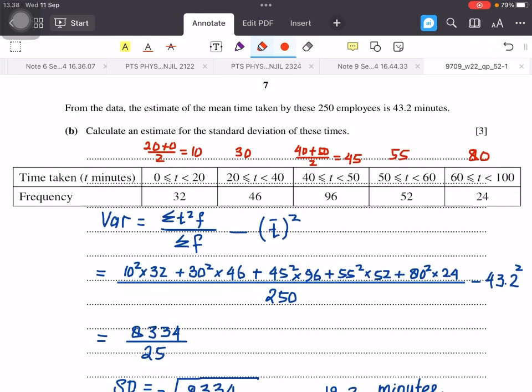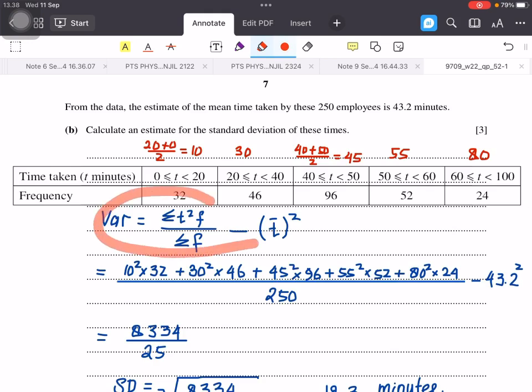And then we use this formula to find the variance. So 10 squared times 32 plus 30 squared times 46 up to 80 squared times 24 divided by the sigma f, the total data. The total data is 250 employees.